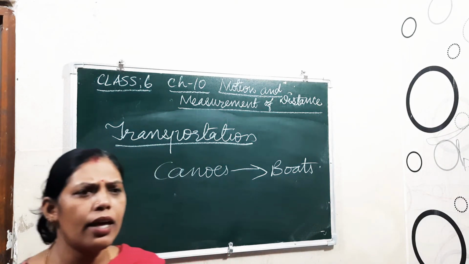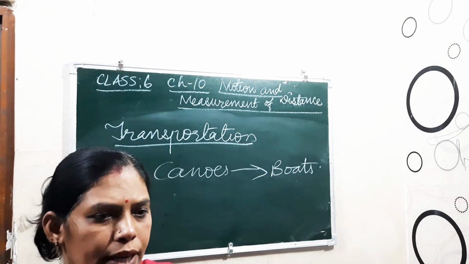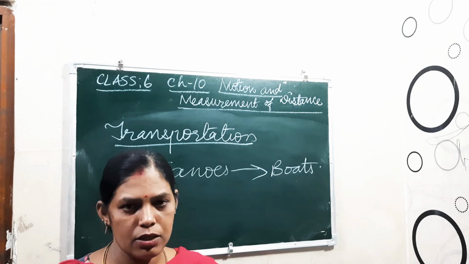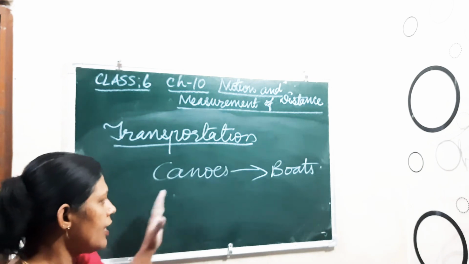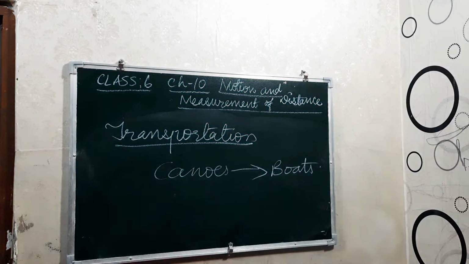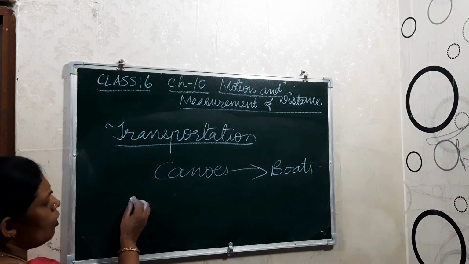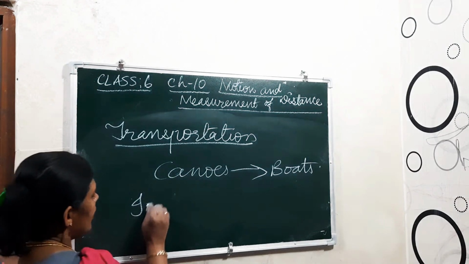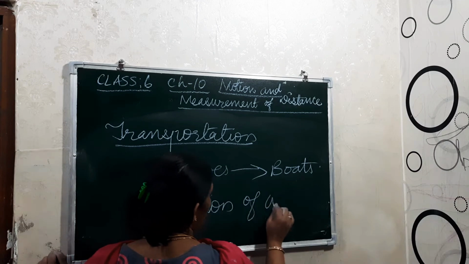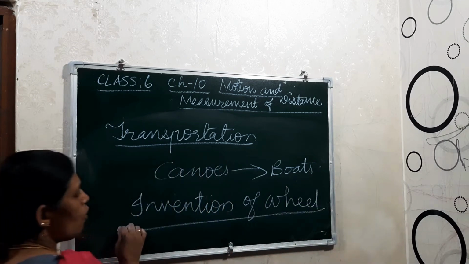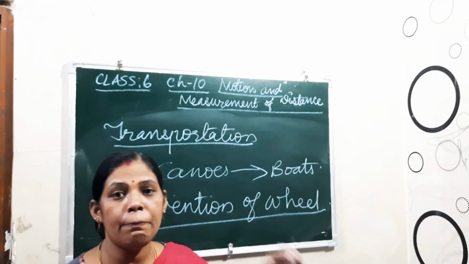And then some animals, like mules and some kinds of dogs, they also used for transportation, a particular special type. Afterwards they developed the invention of the wheel, okay. That was near about 3000 BC, when the wheel was invented. The invention of the wheel played a main role. Only after the invention of the wheel did transportation become developed, okay.